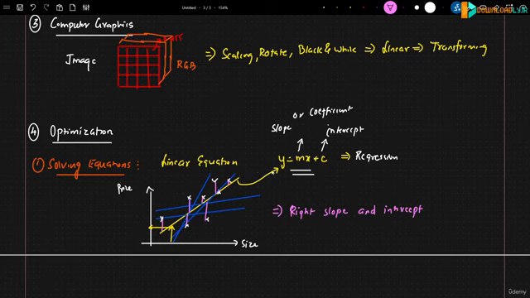We will consider this as a function and see when we are solving this particular function, when does this error come down? That will be my best fit line. So we will try to maximize this function and minimize the error. This process is basically called optimization.